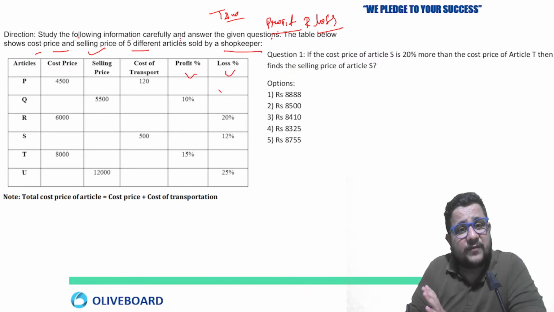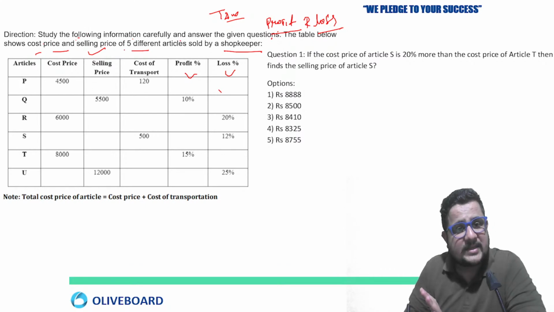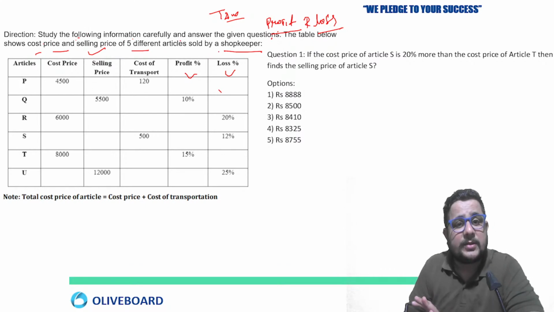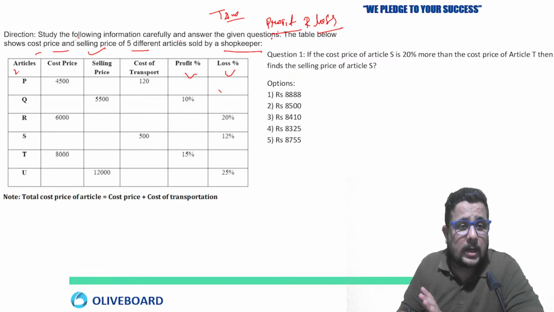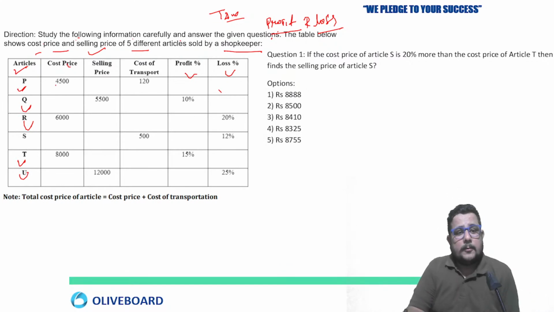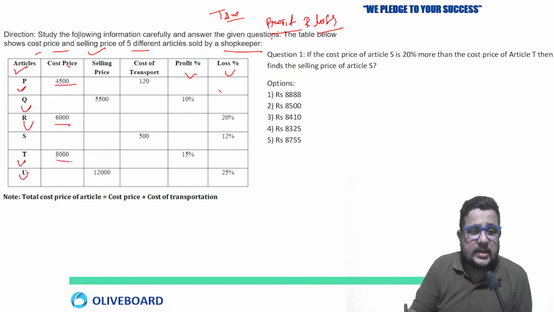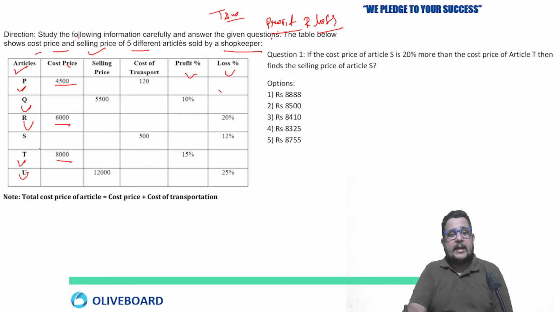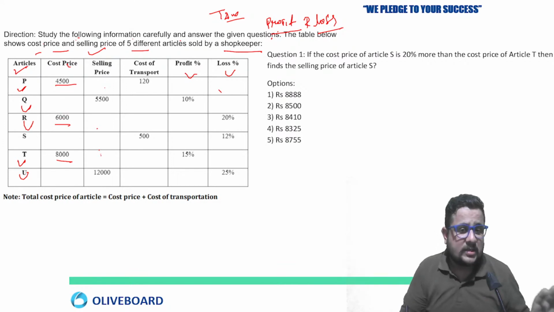Study the following information carefully and answer. The table below shows the cost price and selling price of different articles sold by a shopkeeper. The articles are P, Q, R, S, T, U. These are the 6 articles. Cost prices are 4,500, 6,000, 8,000 for P, R and T. For the others it is not given. For selling price, you can see the blank here. Is this clear to all of you?